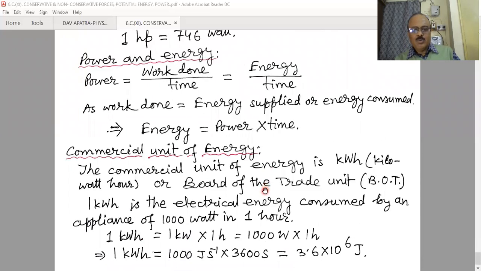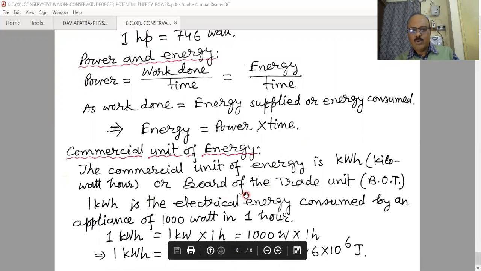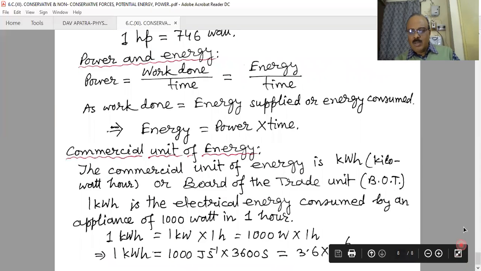Now one unit we have already discussed, and I am repeating it again: the commercial unit of energy. The commercial unit of energy is the kilowatt hour, also known as the Board of Trade unit. It is used for electrical energy in our homes.